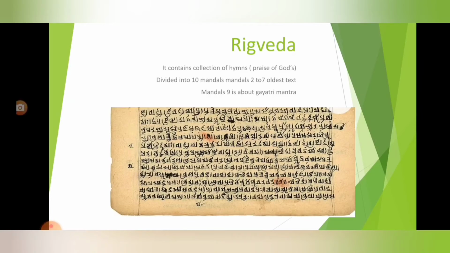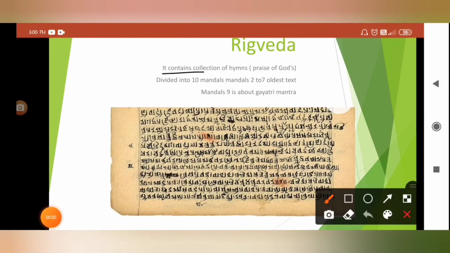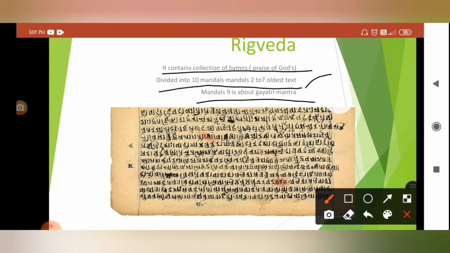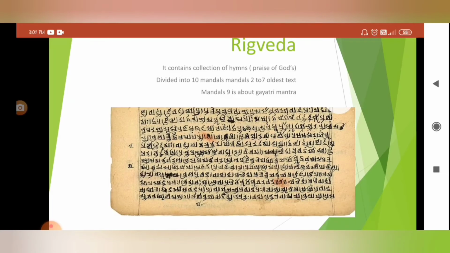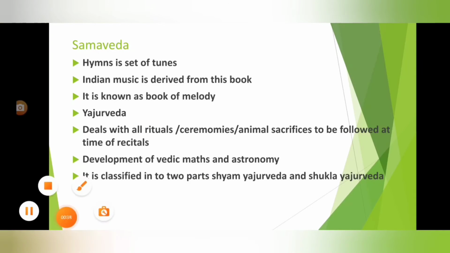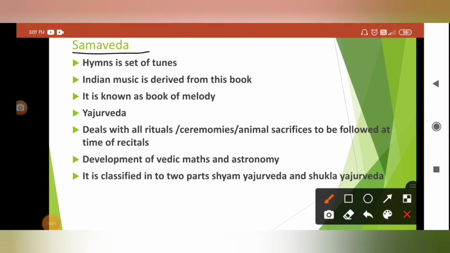The Rig Veda is a collection of hymns in praise of gods, and it is divided into 10 mandals. Mandals 2 to 7 are the oldest, and in mandal 9 there is a recitation of the Gayatri mantra, that you have to remember. Next is Samaveda, a set of tunes. Indian music is derived from this book, and it is known as the Book of Melody.